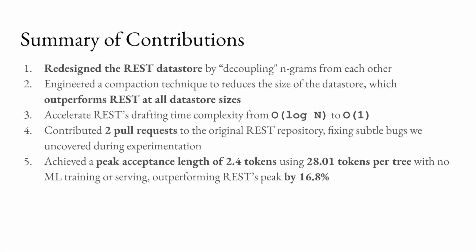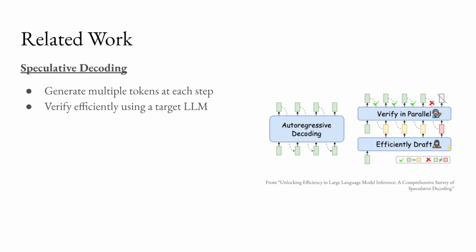We made 2 pull requests to the original REST repository, fixing 2 bugs that we uncovered during our experimentation, and we were able to achieve a draft token acceptance length of 2.4 tokens, which outperforms REST's peak draft token acceptance rate by 16.8% without requiring any additional training or serving overhead. Now, before we move on to introducing our system, we will first introduce some related works.